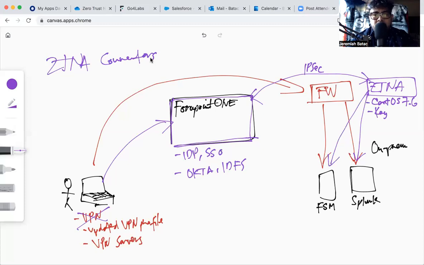On the next one, what we're going to do is configure the ForcepointONE ZTNA connectors. How do we configure it? In this example, we're going to be using Go4 Labs, which is an internal Forcepoint lab that we use as SEs to basically set up our lab or even help out the customer with their POC engagement. So that's it. I'm going to go ahead and end this video, and let's jump to the second one.